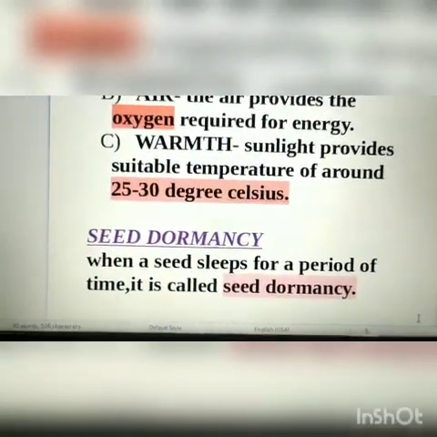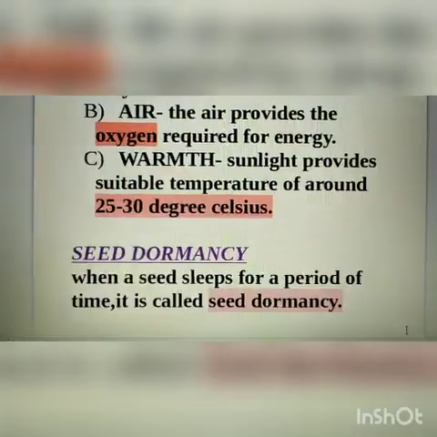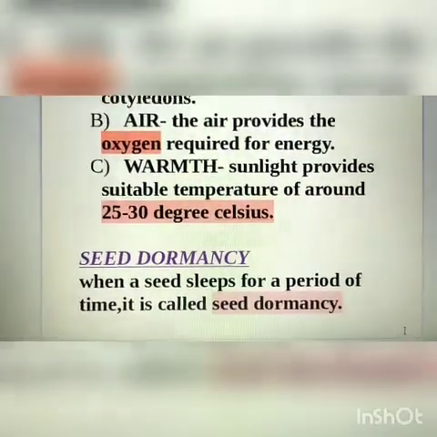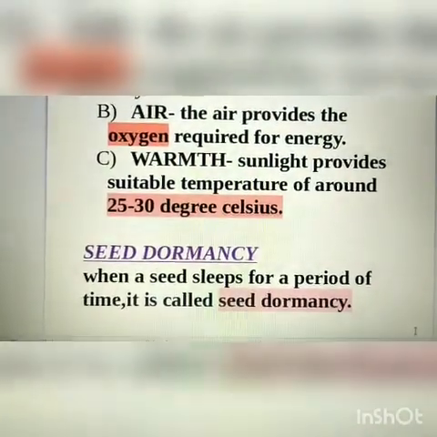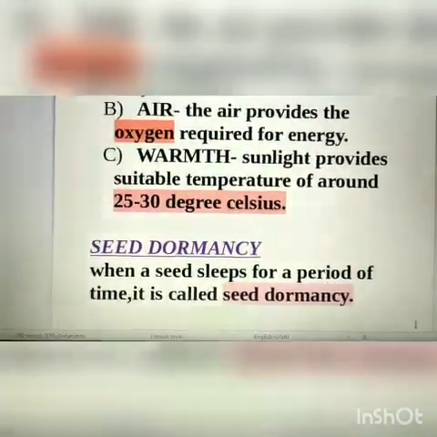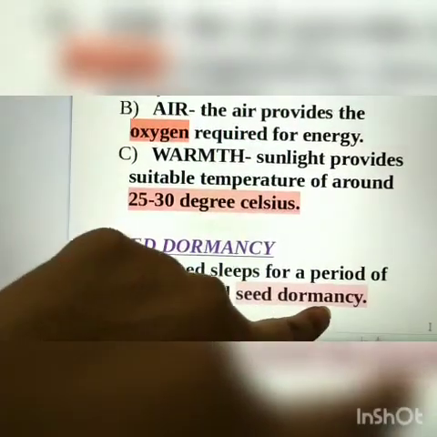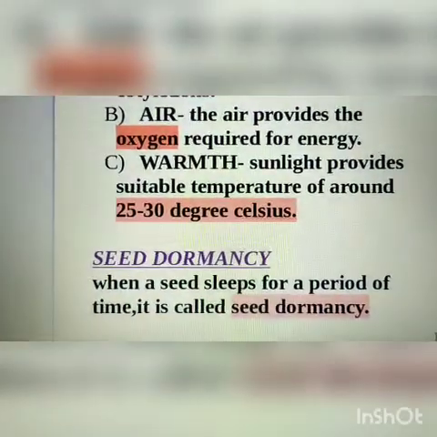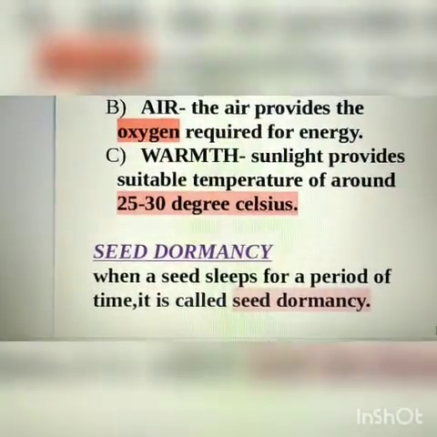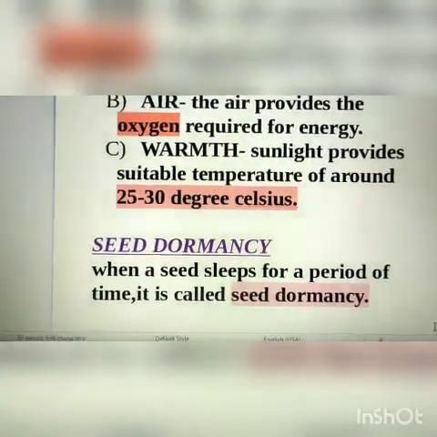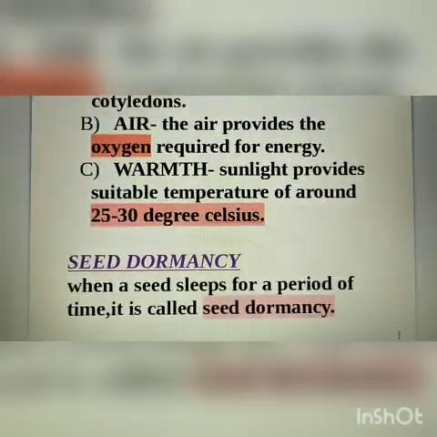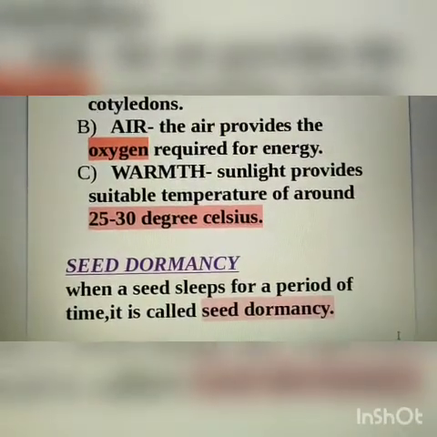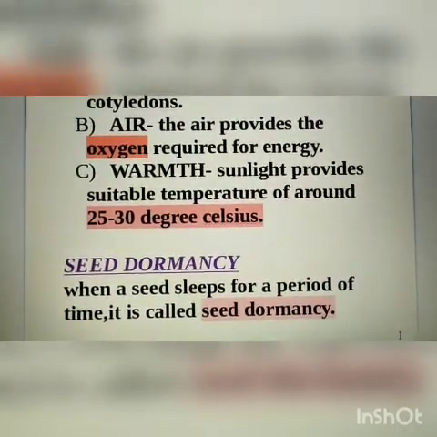That means some seeds need to sleep for a period of time. So when a seed sleeps, it is called seed dormancy. That means in simple words you can say it is a sleeping period of a seed. So such seeds germinate after their dormancy period is over.